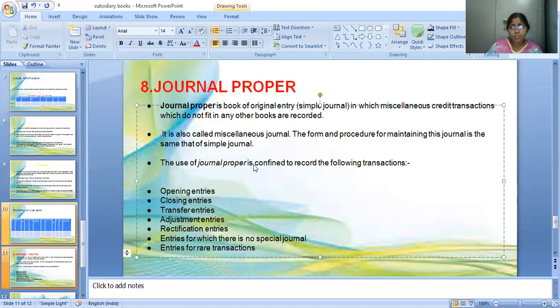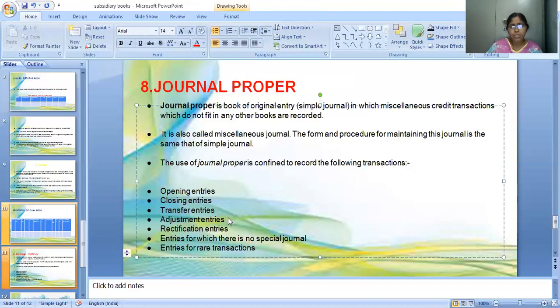What are the transactions we have to mention here in the journal proper? While we are writing opening entries and closing entries, and if there are any transfer entries from one account to another account, when we are writing transfer entries we can write them first in the journal proper. Next, any adjustment entries we can post in the journal proper.